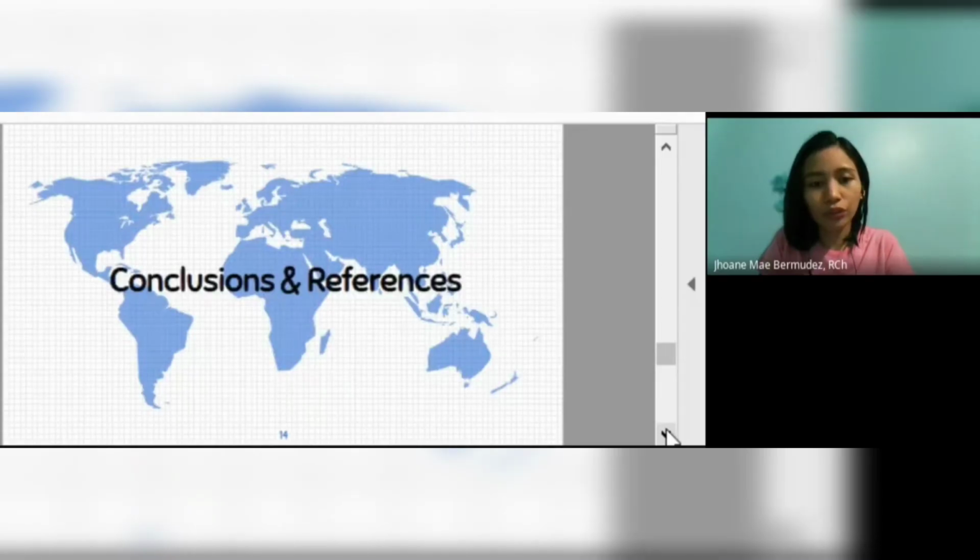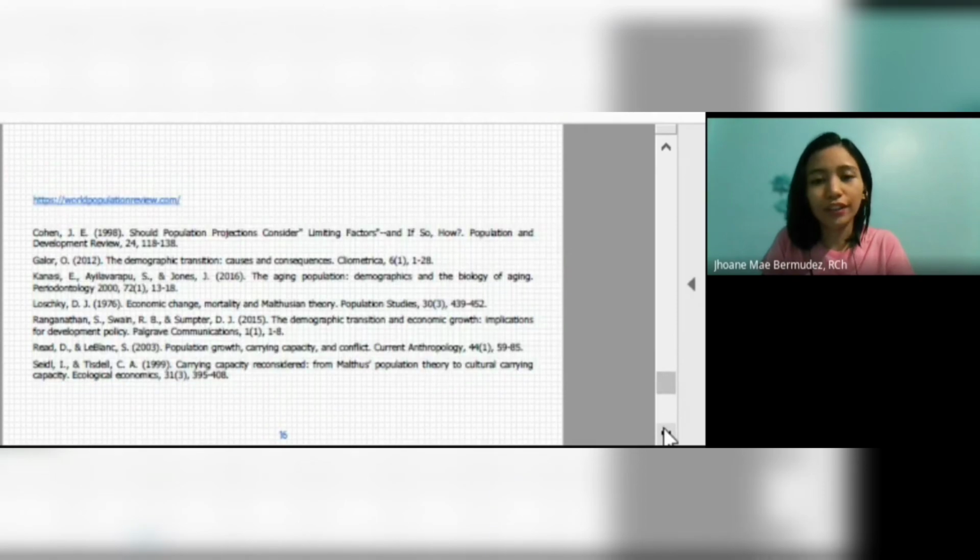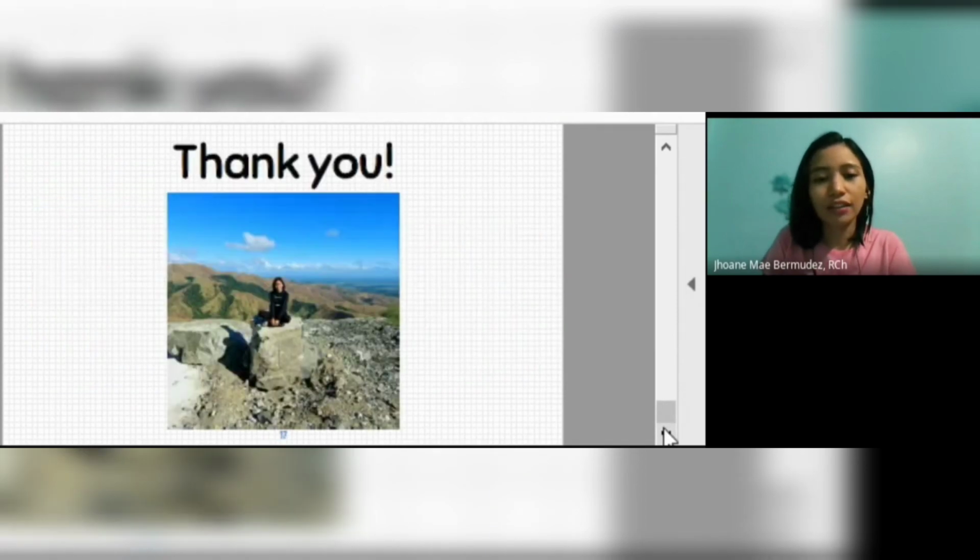For our conclusions, carrying capacity, again, this is the number of organisms that a region can support without environmental degradation. Economic, social, and environmental factors must be addressed to have a sustainable population growth. This is towards sustainable development goals. So here are the references.